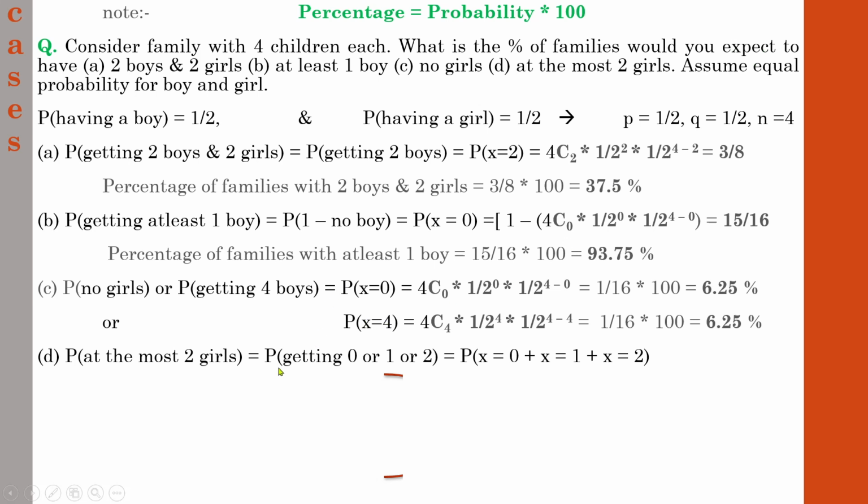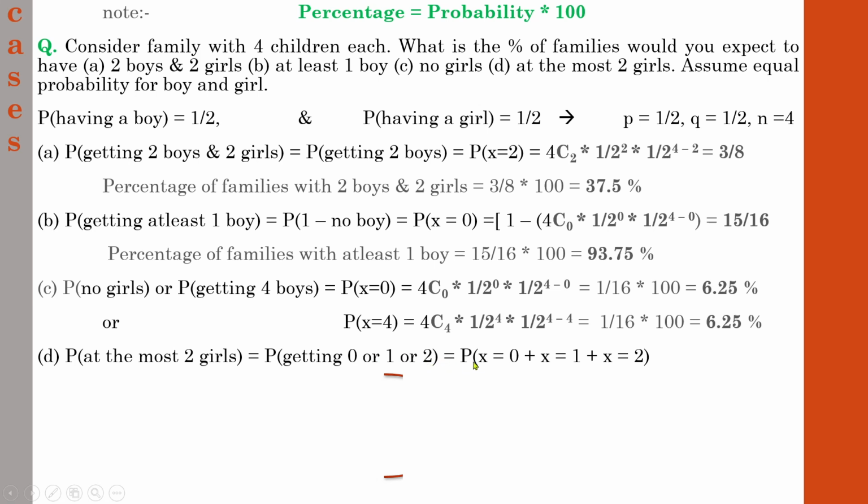At most means either there is no girl child in a family, or 1 girl child, or 2 girl children. So the situation will be P of getting 0 girl child, or 1 girl child, or 2 girl child.